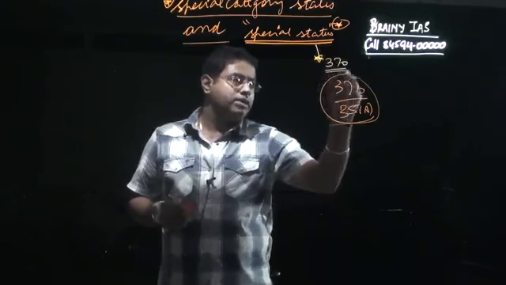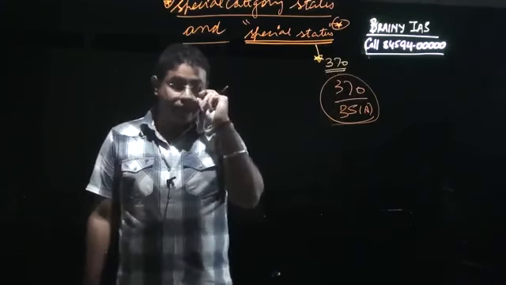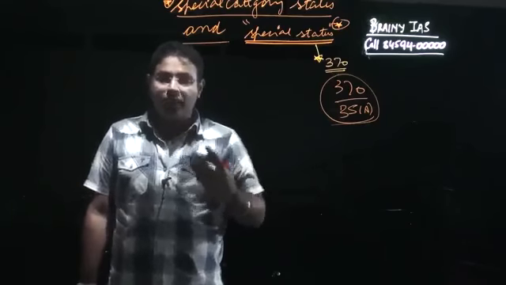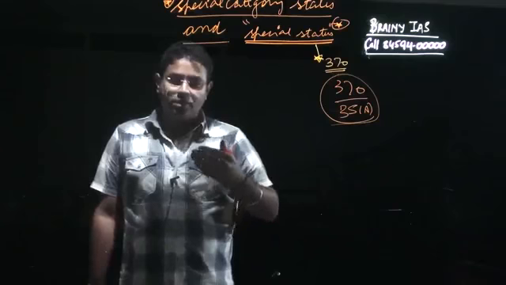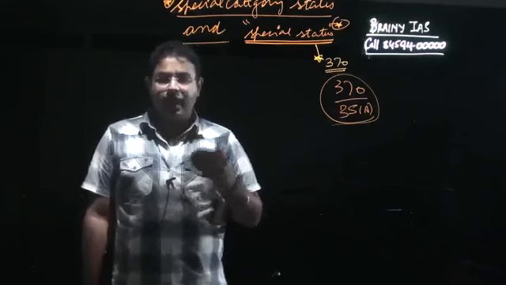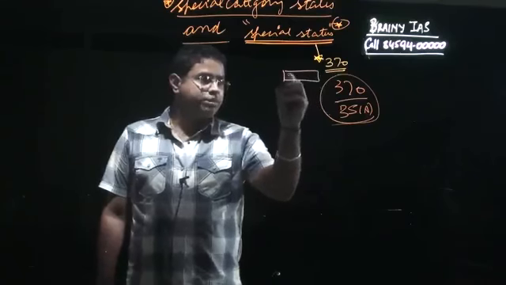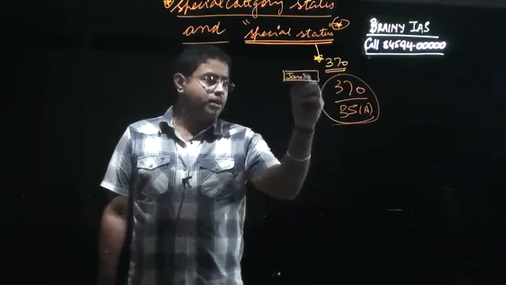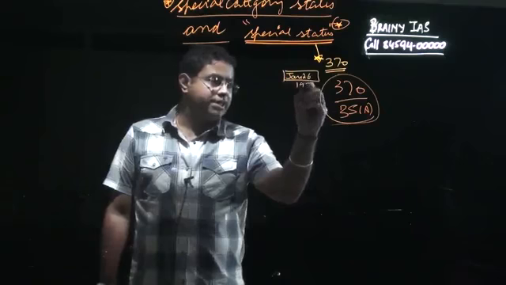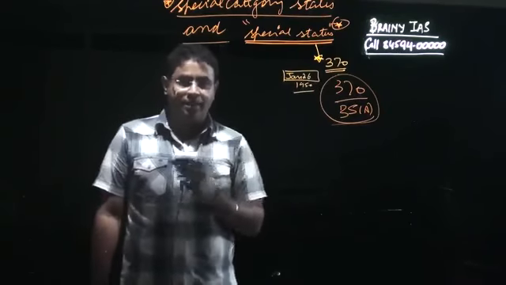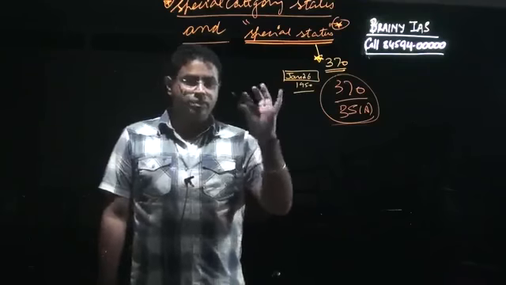This Article 370 was added to the Indian Constitution when the Constitution came into being on 26th of January 1950. So this is a very important thing.